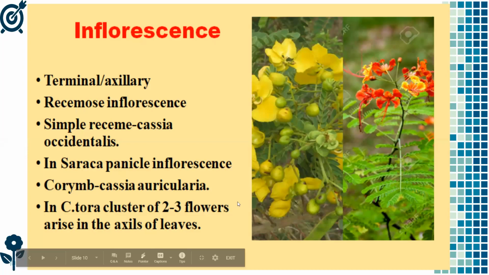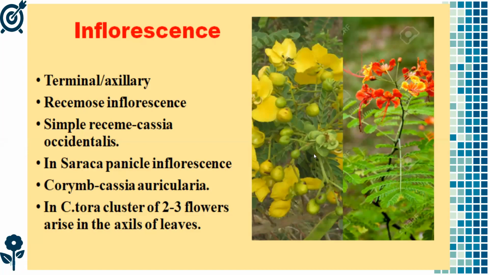So this plant is Acacia, Tangedu, Acacia auriculata. So the inflorescence is generally terminal or axillary. Terminal means the apical portion of the plant, and axillary means the axial portion of the plant. So in both areas, the inflorescence is developed.